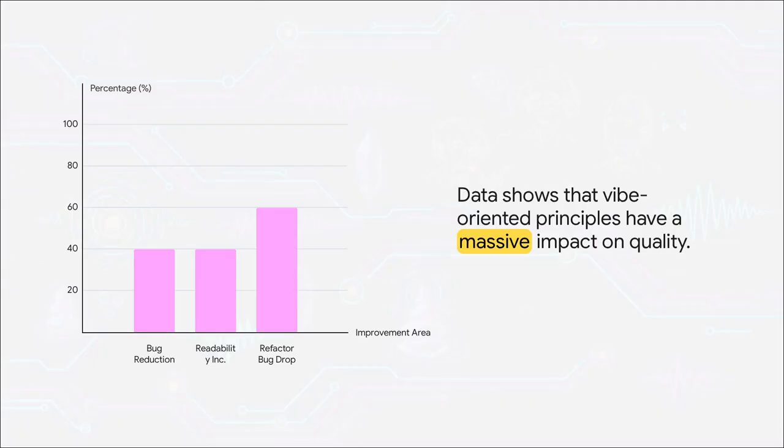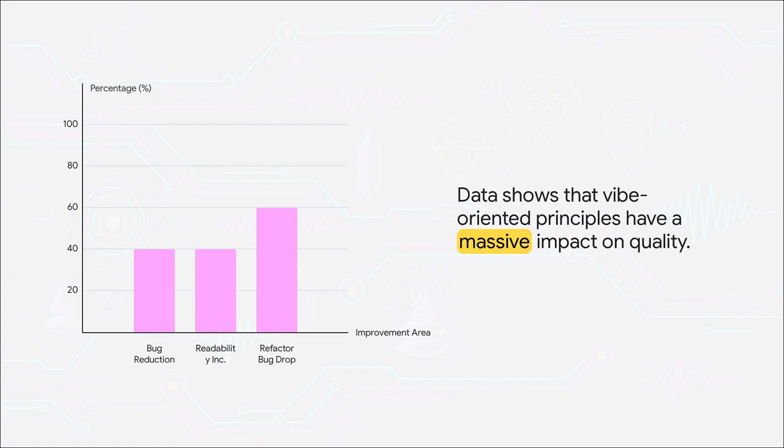And the data proves this works. A 2024 study of Google's gigantic monorepo found that these principles led to a 40% drop in bugs. Another study showed that just naming things well boosted readability by 40%. And check this out. A real-world refactor from old-school jQuery to modern React hooks, a 60% drop in bugs.